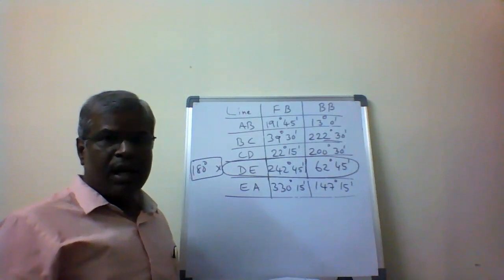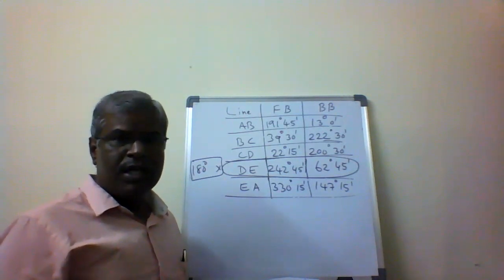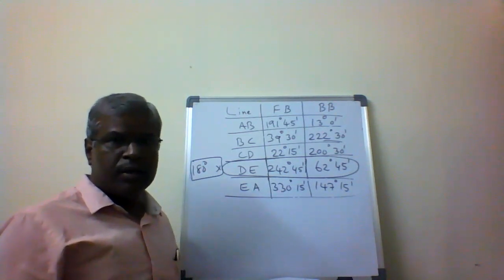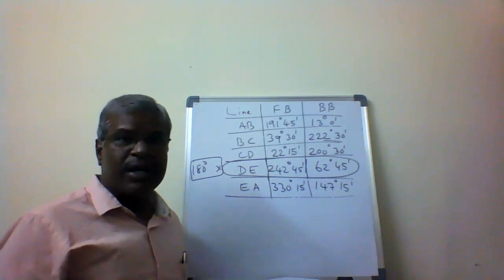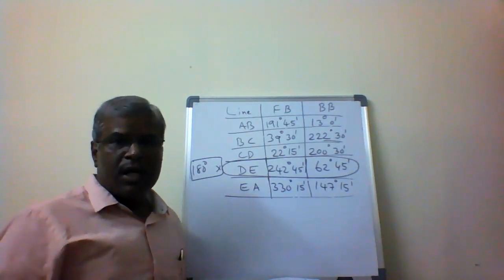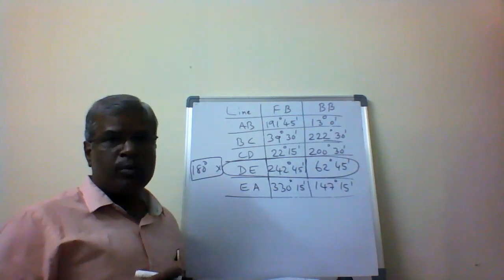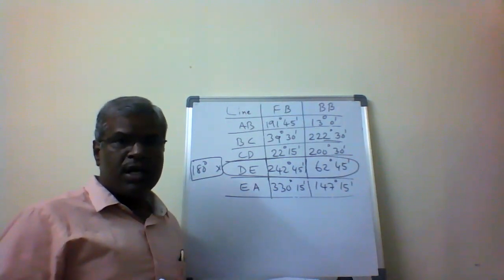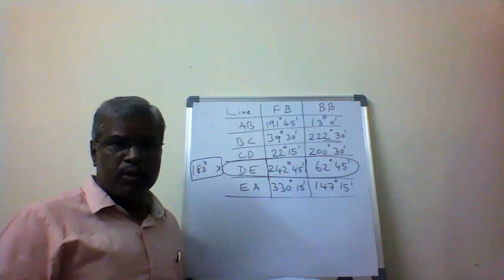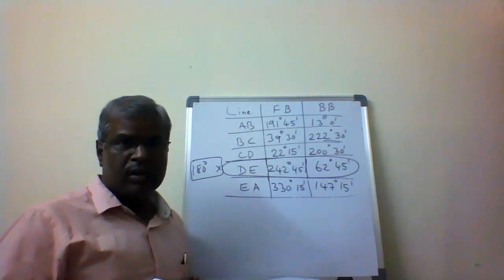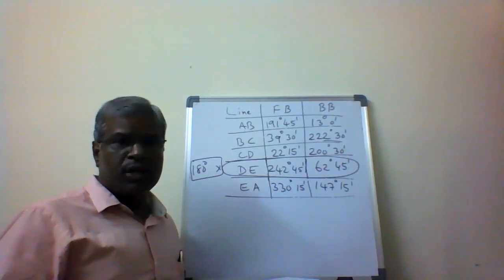The forward and backward bearings of DE are correct. So stations D and E are not affected, and whatever bearings we observe from stations D and E are corrected ones. For the rest, where errors are there, we have to correct them.